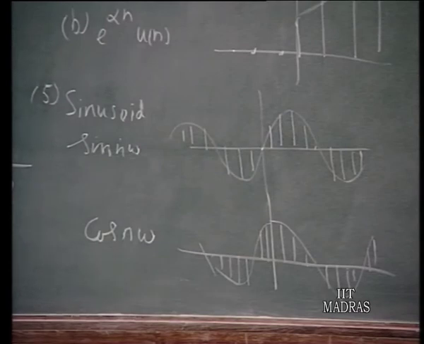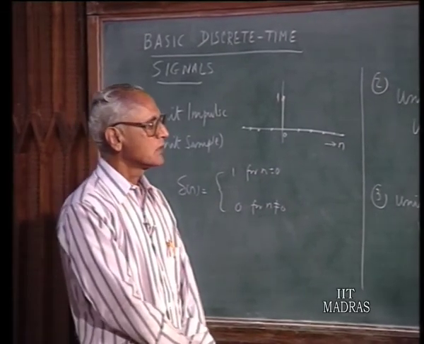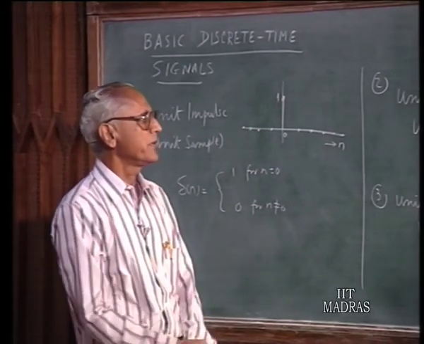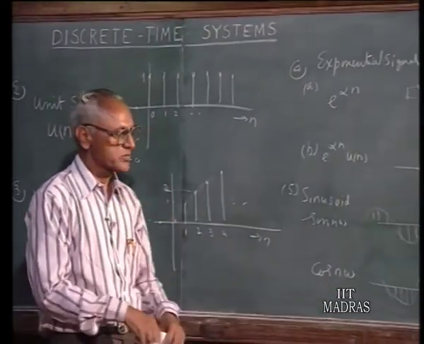Now these are the basic type of discrete time signals that we would like to use. From this we can build up other signals, for example e to the power of alpha n, sine n omega, that type of signals, multiplication of these two, all those things can be produced.